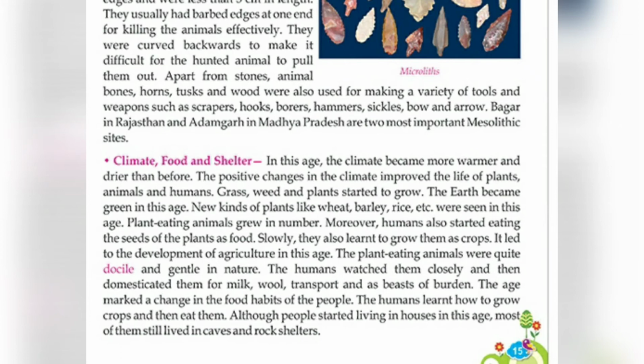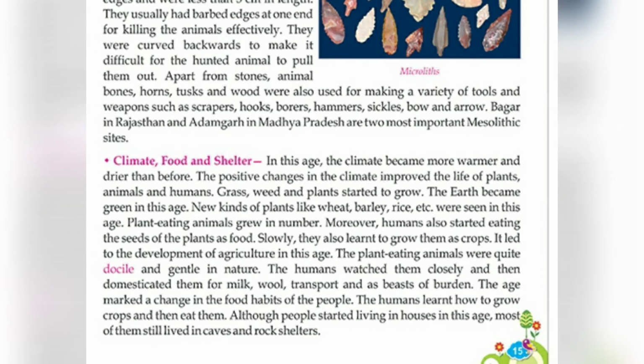Bagor in Rajasthan and Adamgarh in Madhya Pradesh are two important Mesolithic sites where we can see traces of Mesolithic humans. Now, the climate, food, and shelter in the Mesolithic age.